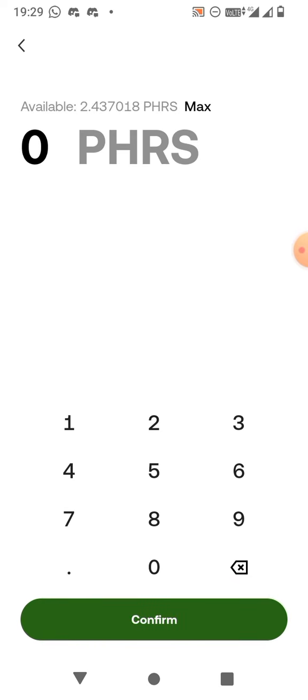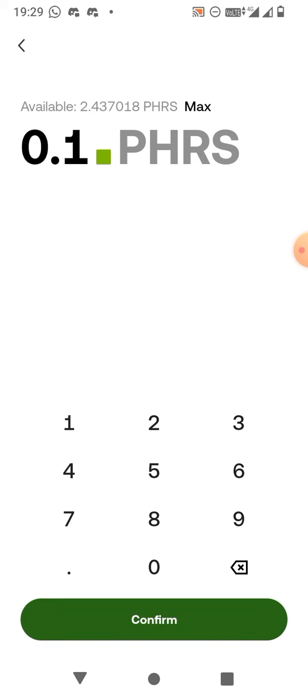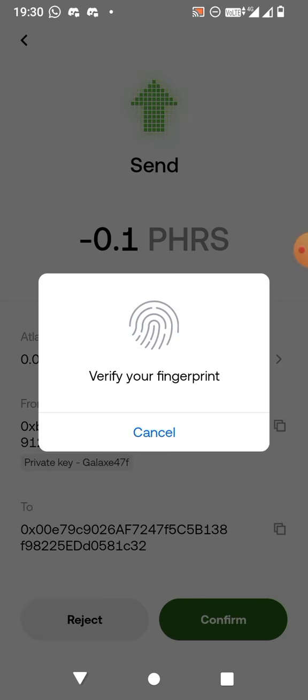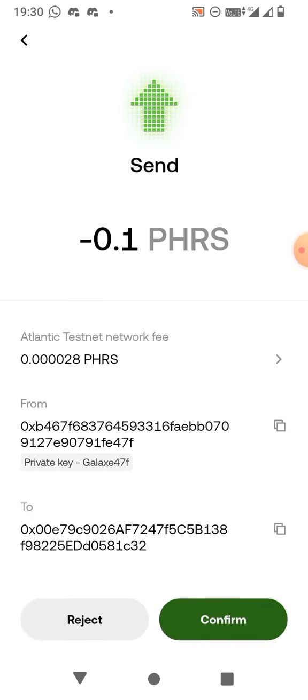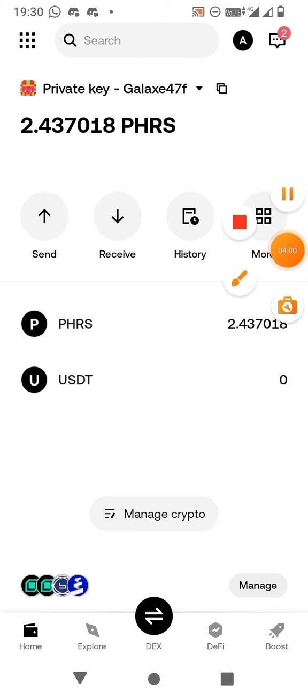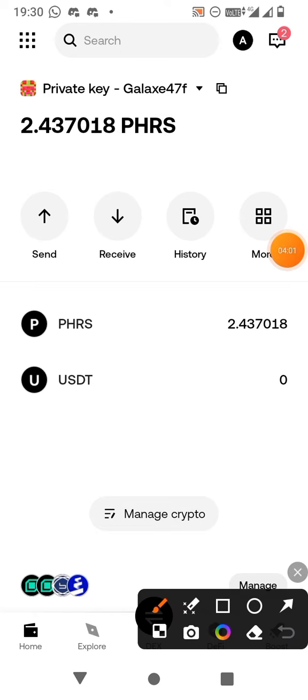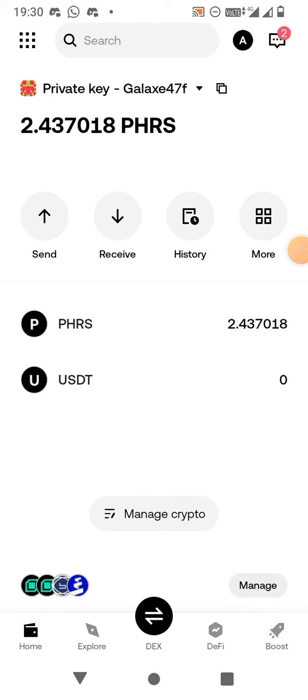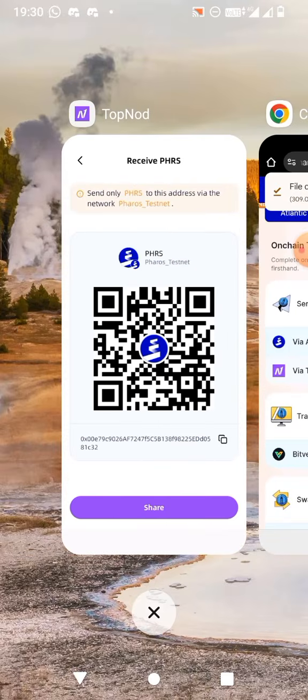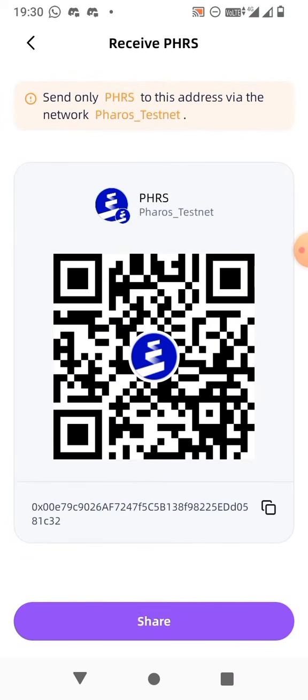So let me try with 0.1 PHRS and remember the network should be Atlantic. Your network should be Atlantic. So friend, you can see that I have sent it and you can see this is my network Atlantic. Okay. So now I will copy this address. Now what you have to do is, the same wallet from where you have sent, just copy it. Okay, let me copy it. So the wallet address is copied and from here we have to wait.